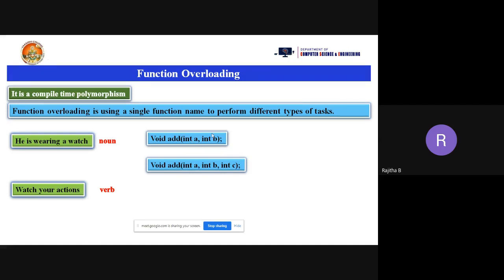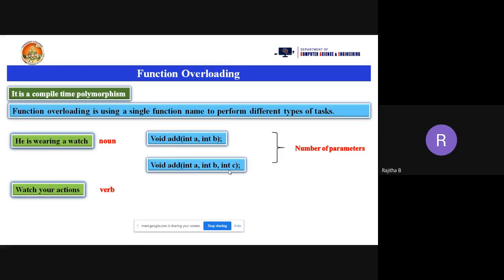But in the first function, I'm using only two parameters, int a comma int b. But coming to the second example, I'm taking int a comma b comma c. I'm taking three parameters. So how can we differentiate these two functions? With the number of parameters. In the first function you are performing the addition of integers. In the second function also, you are performing the addition of integers only. But we can differentiate these two functions with the number of parameters. In the first function, we are using only two parameters.